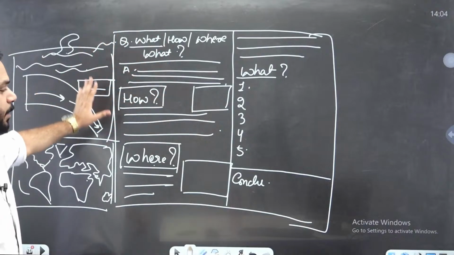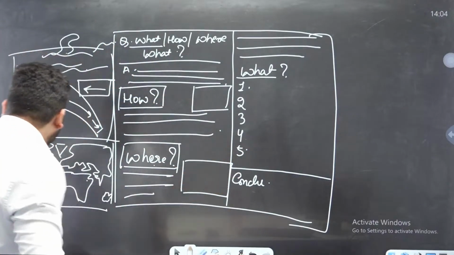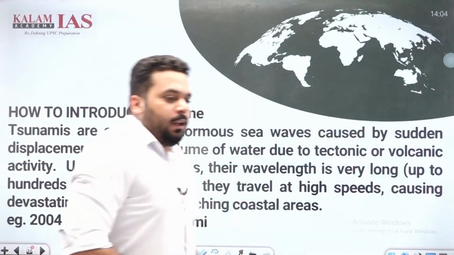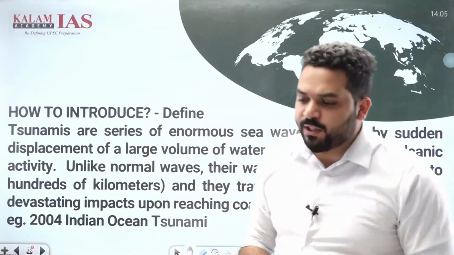This is how my two pages are going to look like. Okay. चलिए. Introduction. These questions are very simple.